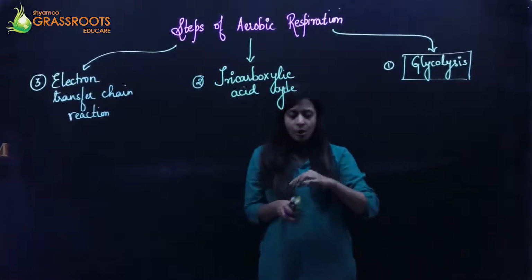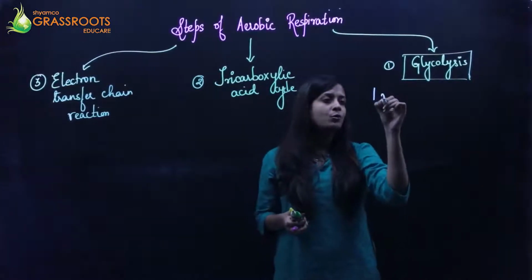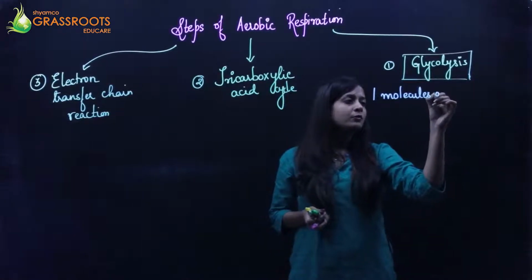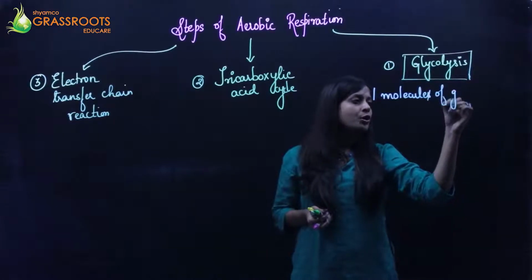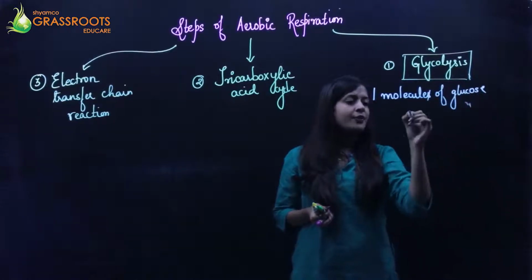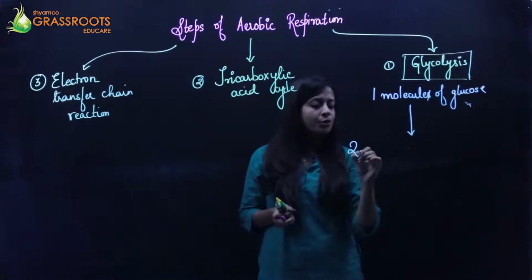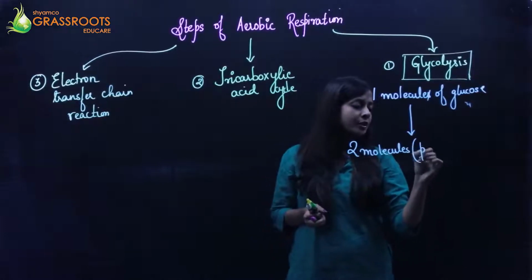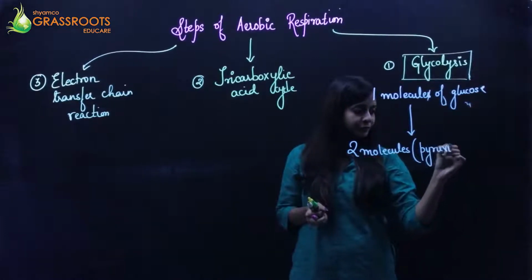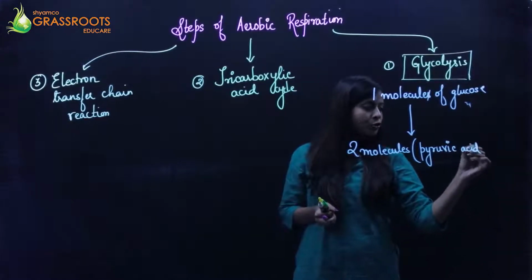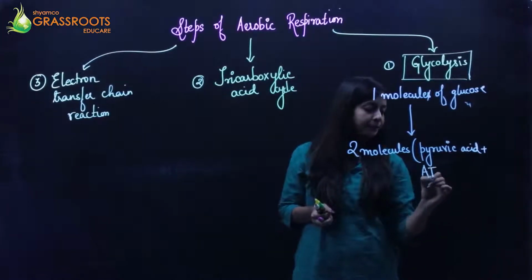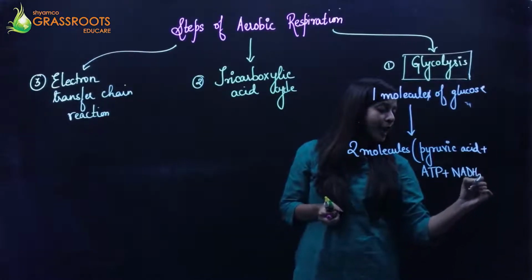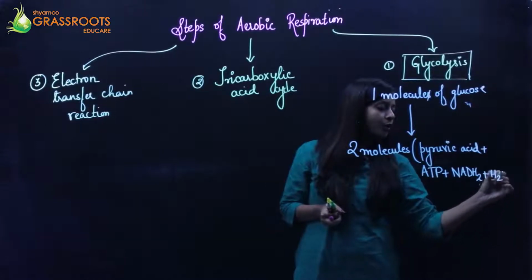In this process, and it's very important, one molecule of glucose will give rise to two molecules each of pyruvic acid, plus two molecules of ATP, plus two molecules of NADH2 and two molecules of water.